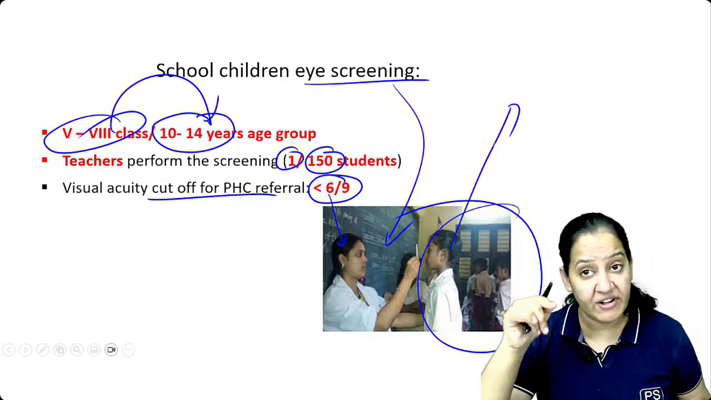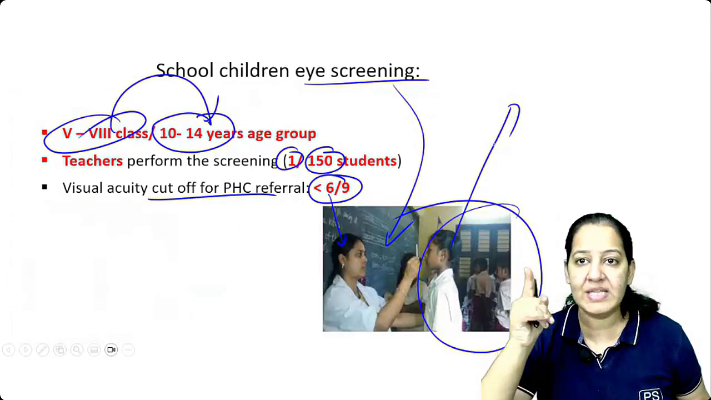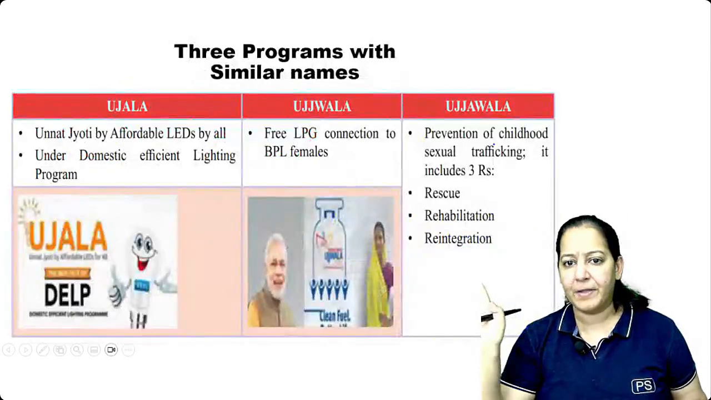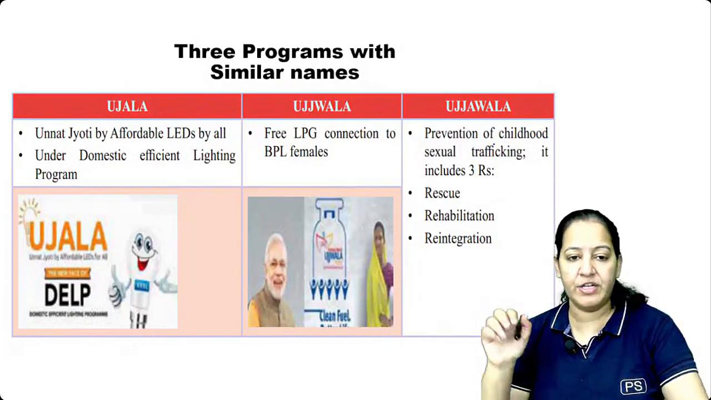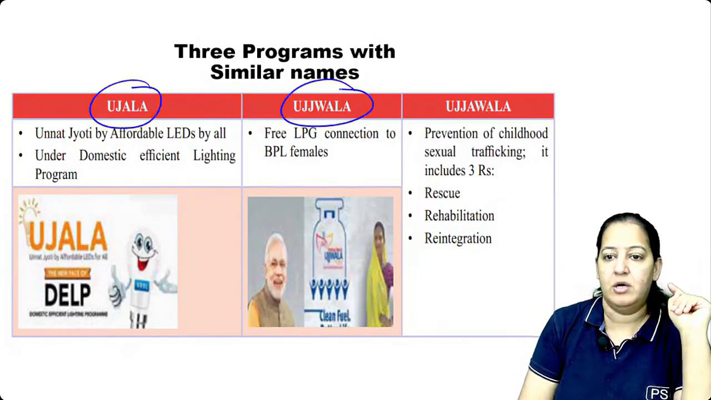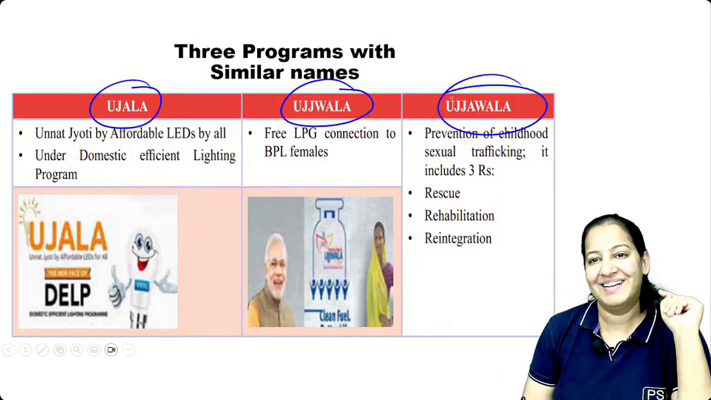So the teacher will refer to the PHC anyone who has visual acuity 6/9. So learn that, just learn that. Got it? Now 3 programs I'm going to teach you which sound similar: Ujala, Ujwala, Ujawla. A little bit of difference.